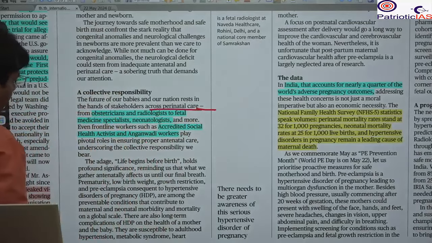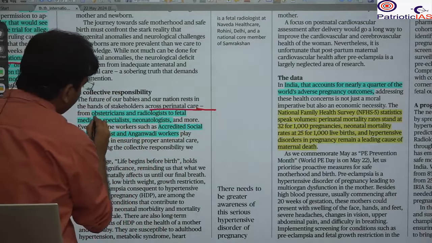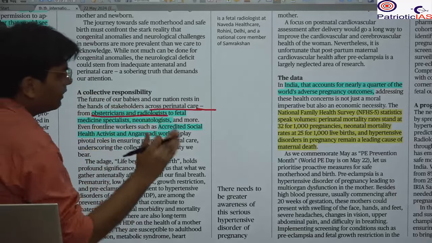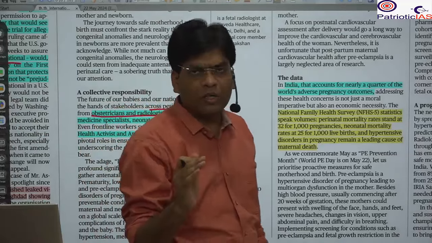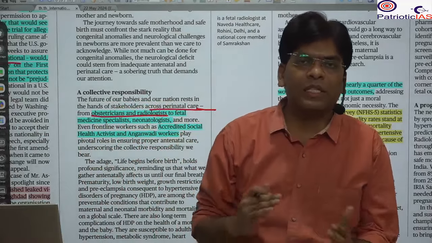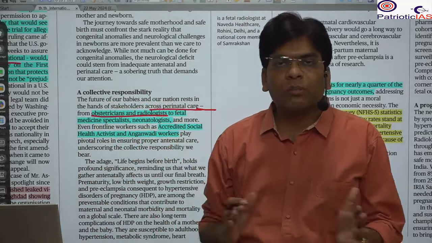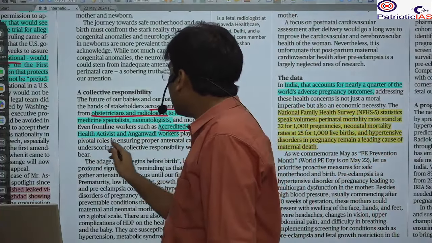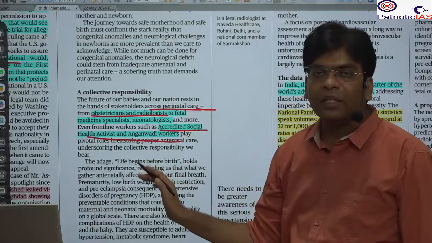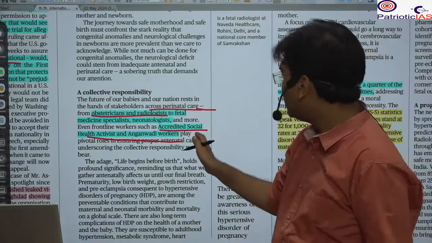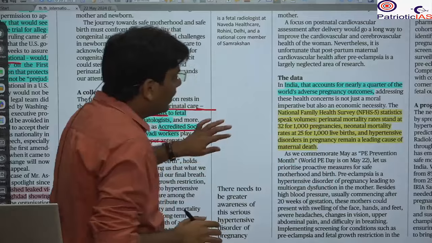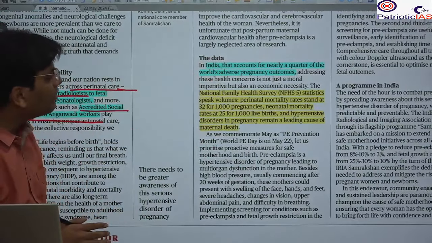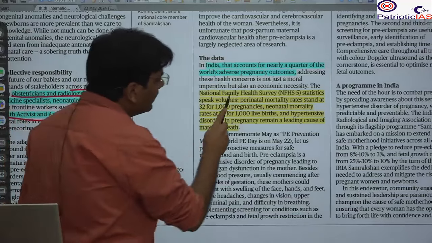Such as the obstetrician and the radiologist, they are associated even when the child is not yet born, at the very initial stage when the mother is going through the pregnancy period. After that, the ASHA workers and the Anganwadi workers provide a great deal of care. So here you will see that in India, because this care has not been provided, there has been a very adverse impact on pregnancy outcomes.